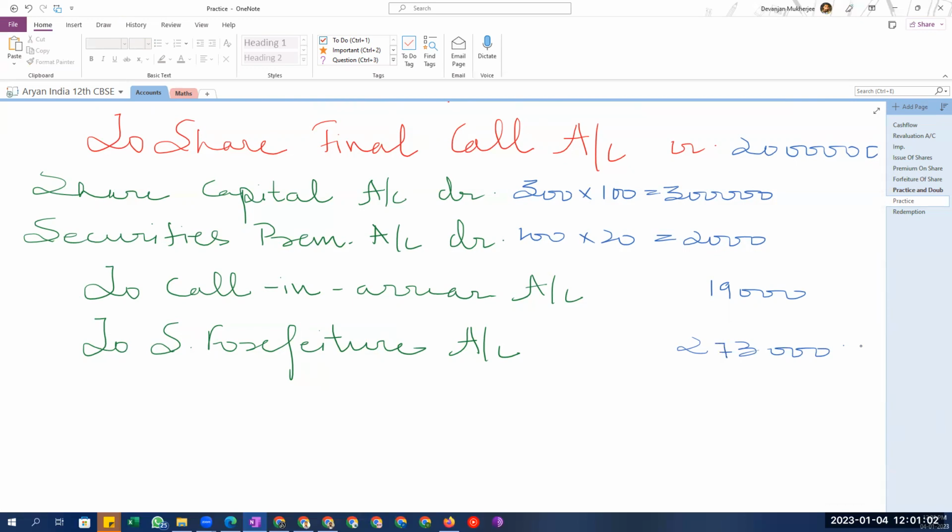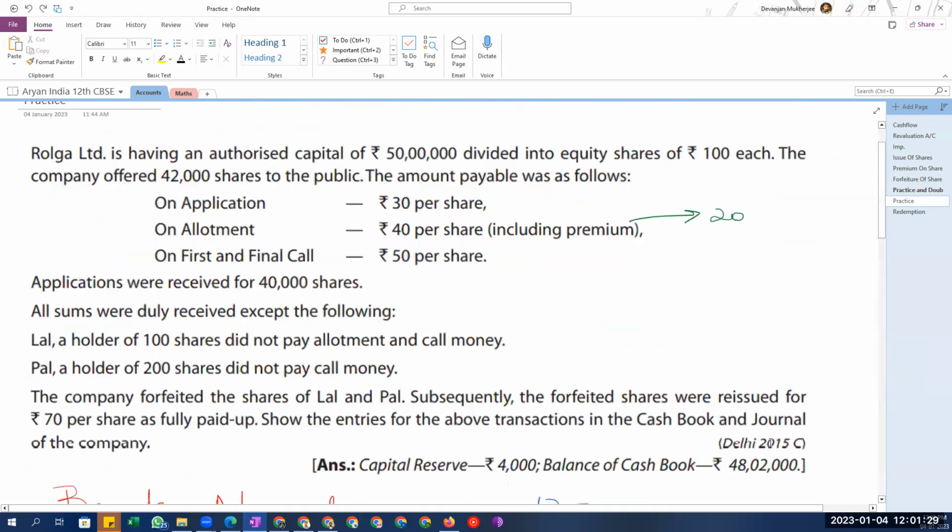No, whatever 83,000 amount you tell. How much? 83,000. 283, 2 lakh. Sure, 283. Okay, fine. So this is the forfeiture done.